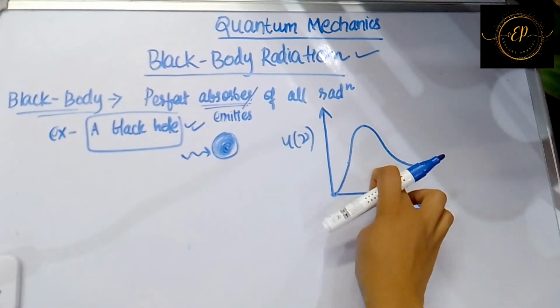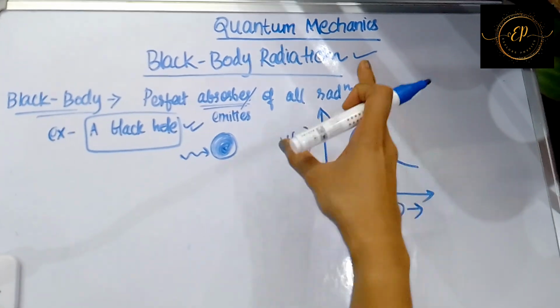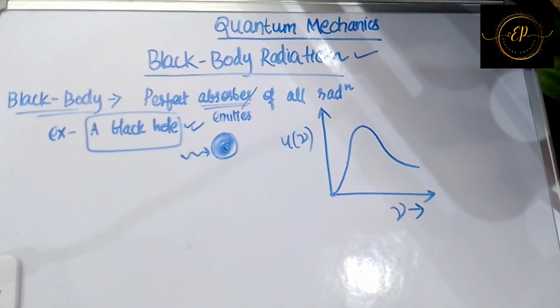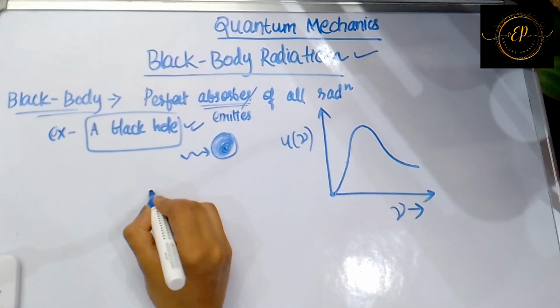Okay. Now to explain this particular curve, some concepts from electrodynamics and thermodynamics were used by scientists, and they have arrived at an expression known as energy density.